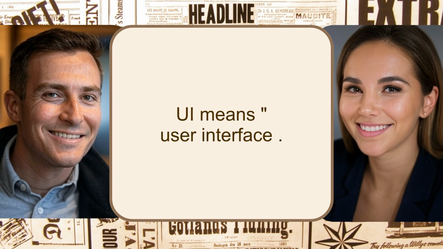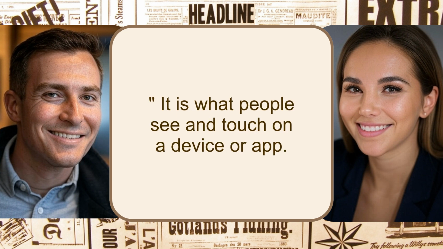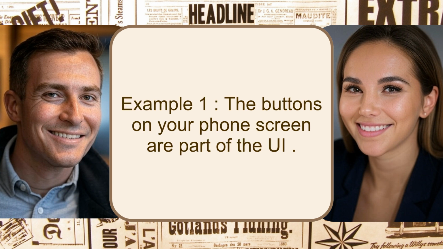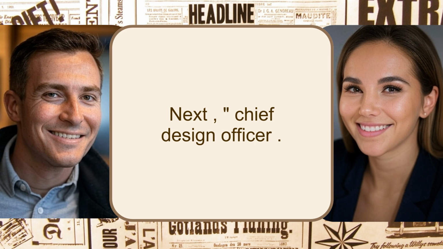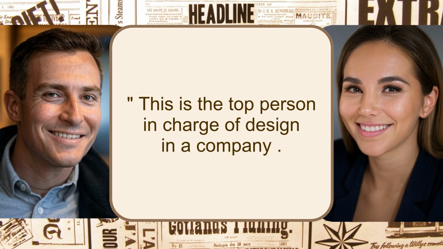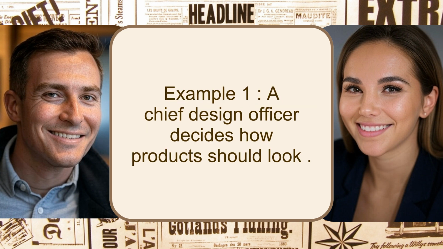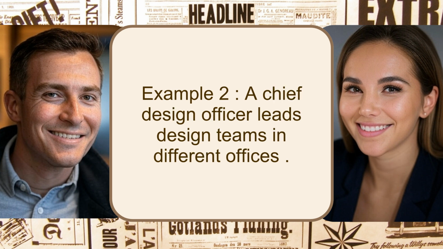UI means user interface. It is what people see and touch on a device or app. Example 1. The buttons on your phone screen are part of the UI. Example 2. The menus in a website are part of the UI. Next, Chief Design Officer. This is the top person in charge of design in a company. Example 1. A chief design officer decides how products should look. Example 2. A chief design officer leads design teams in different offices.